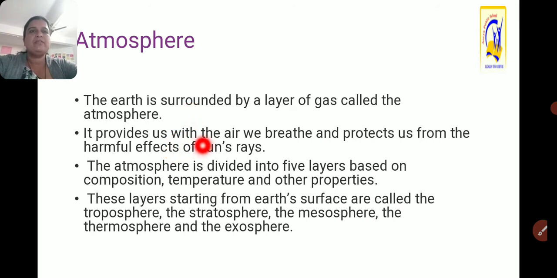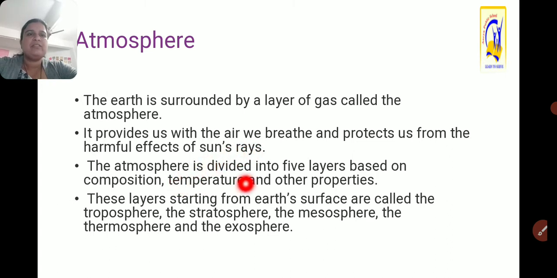It provides us with the air we breathe and protects us from the harmful effects of the sun's rays. Some of the sun's rays which fall on the earth are very much harmful for us, but from these harmful rays we get protection from the atmospheric layer, the ozone gas.